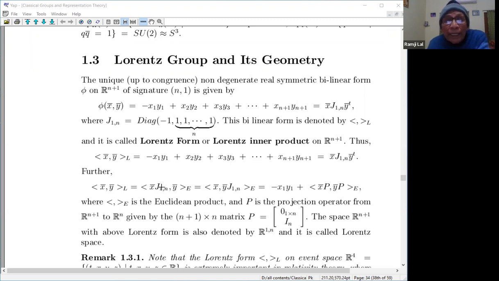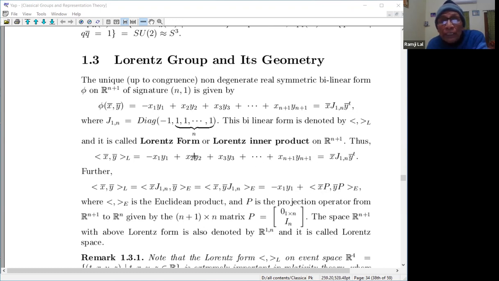You multiply with J_{1n}. This J_{1n} is a matrix which represents a reflection about x1 equal to 0. So x1 goes to minus x1; that is the reflection matrix. So x bar J_{1n} y bar, inner product. If you put minus x1, x2, ..., x_{n+1} and take the inner product with y1, y2, ..., y_{n+1}, you will be getting minus x1 y1 and this part x2 y2 plus x3 y3 plus ... plus x_{n+1} y_{n+1}. I'm putting it in this form.